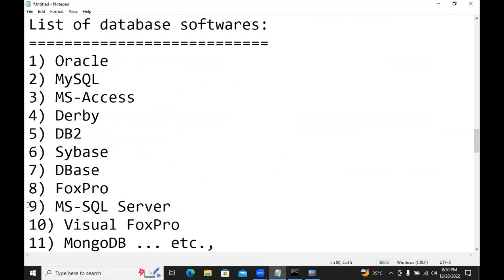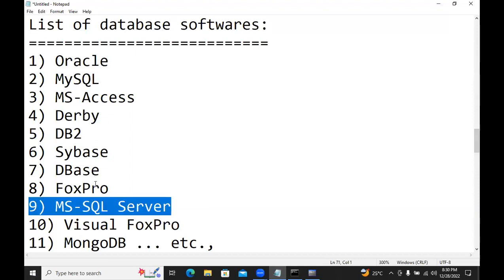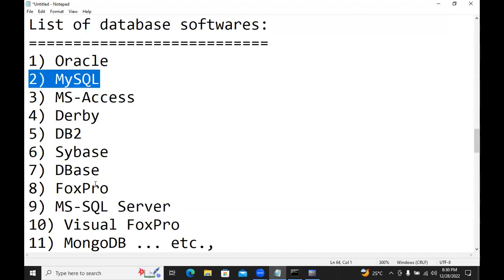So all these databases can understand SQL. SQL Server also can understand SQL. Names are given like that only, but with MySQL and SQL, people are getting confused. SQL is a language. But MySQL, don't get confused. Oracle can understand SQL. MySQL can understand SQL. MS SQL Server can understand SQL. All databases can understand SQL.